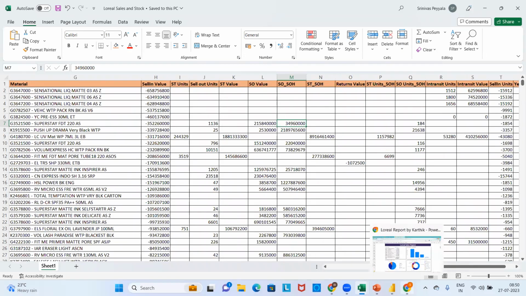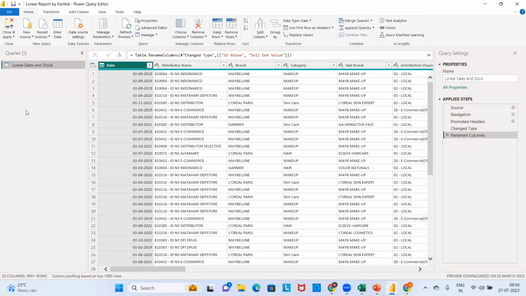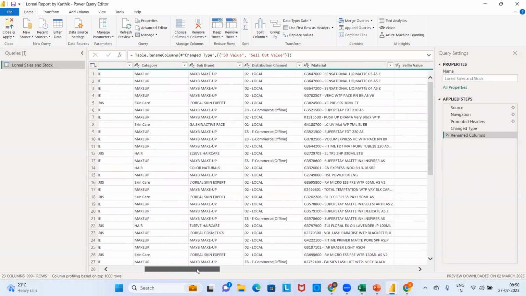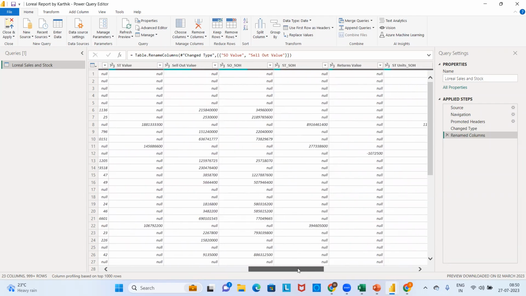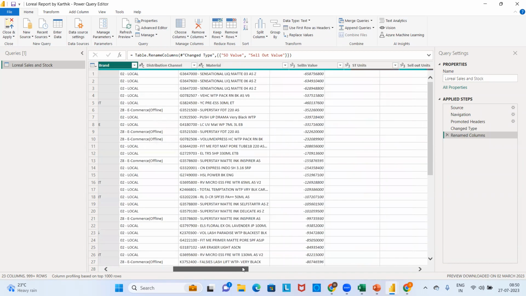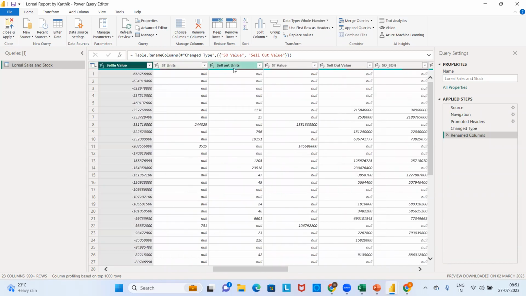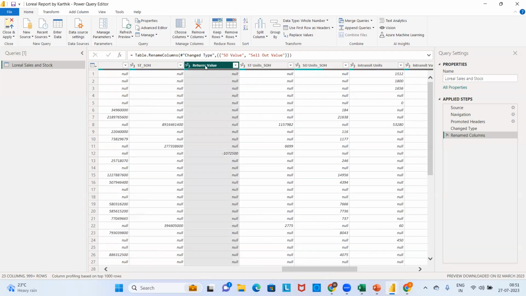In order to avoid this, what he needs to do immediately is analyze his data first, at least half an hour to 1 hour. After getting any data source or any Excel file, any sample dummy data, he should spend at least half an hour on the data. Why? Simply to see what columns are available. I have a date column, distributor name column, brand column, category name column, sub brand and all. Similarly, what numeric fields do I have? Sell in value, sell out value, SI and SO value and all. Along with that, he also has a returns value.